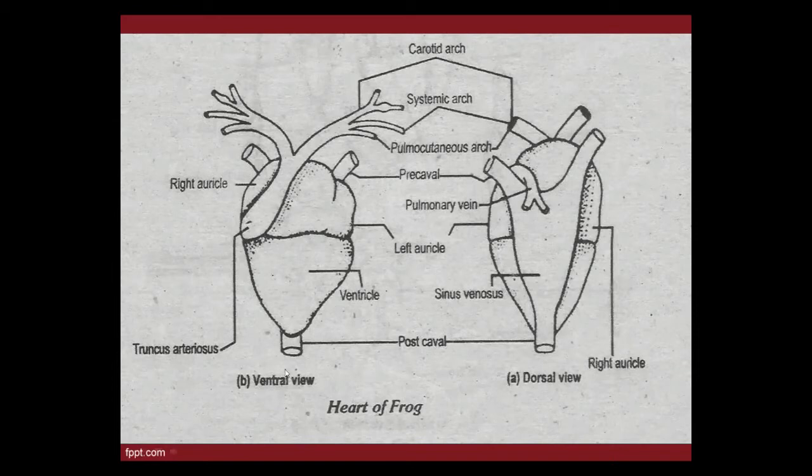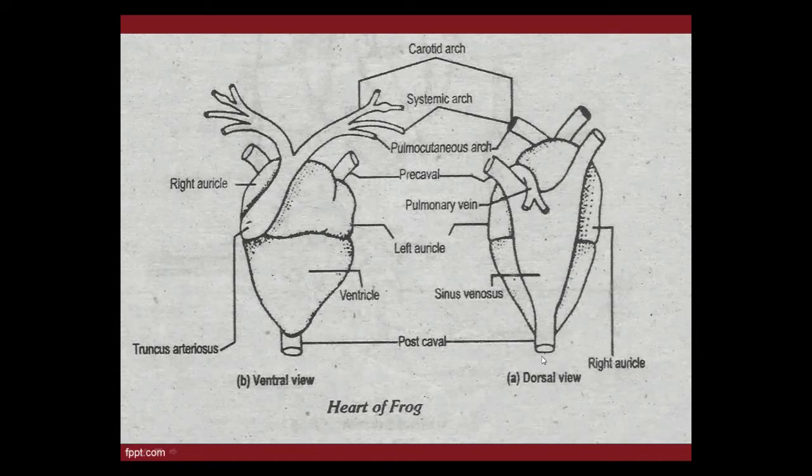Okay, so when the belly of the frog is open, when the body is open, the view of the heart of the frog which we see in front of our eyes is the ventral view. This is the ventral view, and on the ventral side of the heart of the frog, the truncus arteriosus, this accessory chamber, is present. Okay, then the dorsal view.